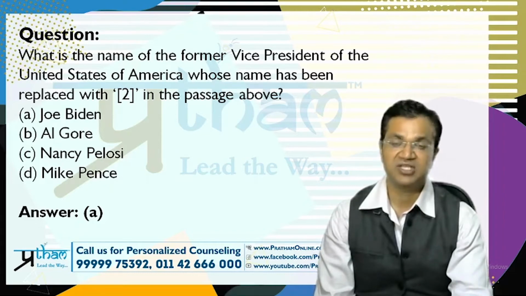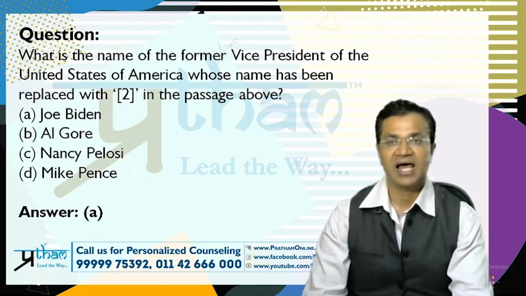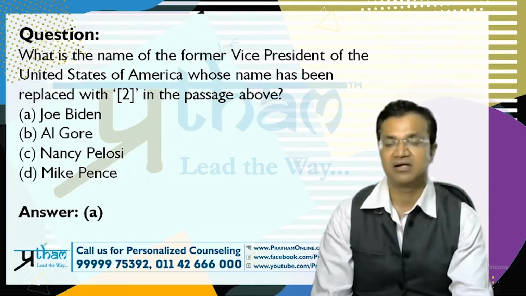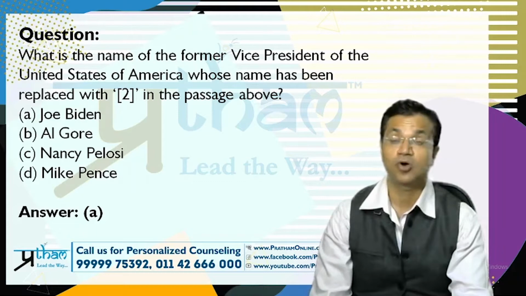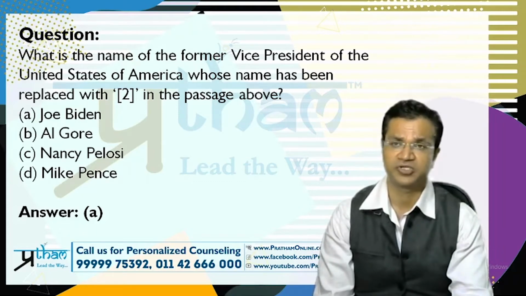So far we have seen three questions. The first question had some historical relevance to the article. The second question and this third question are directly related to the article. So if somebody has read the newspaper thoroughly and remembers the article, or remembers the context, he or she should be able to answer this question.